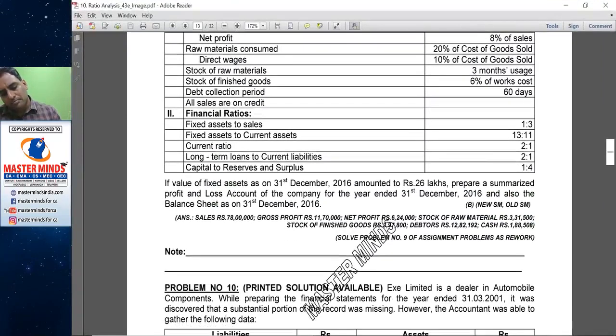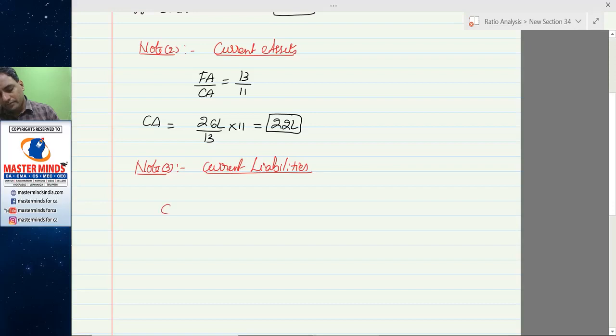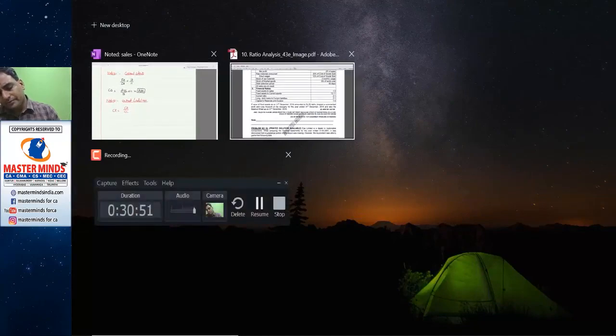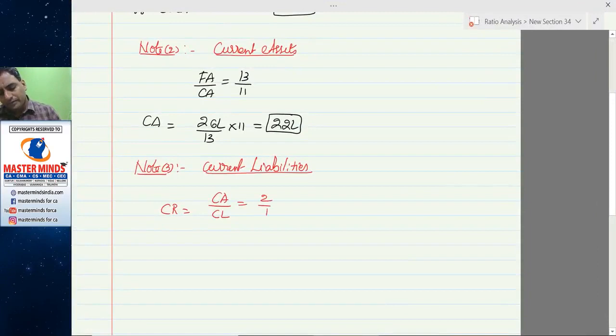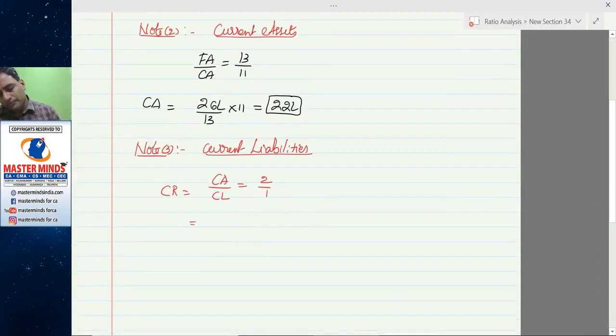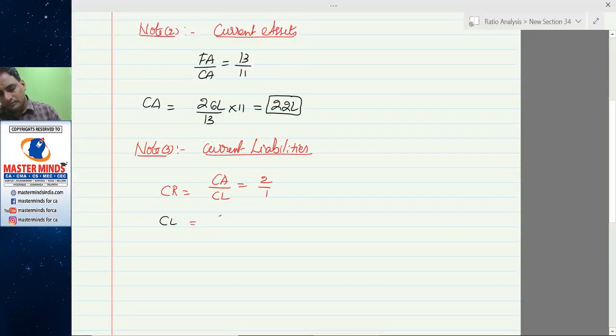Note 3, current liabilities. Current ratio is equal to current assets to current liabilities, 2:1. So current liabilities are 11 lakhs.